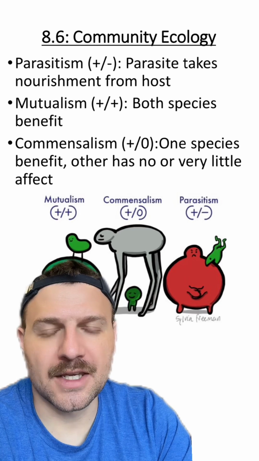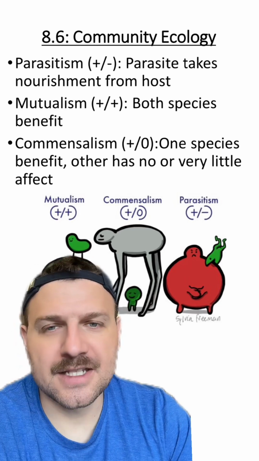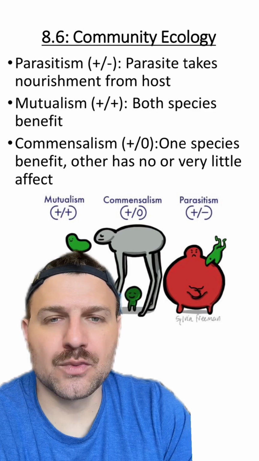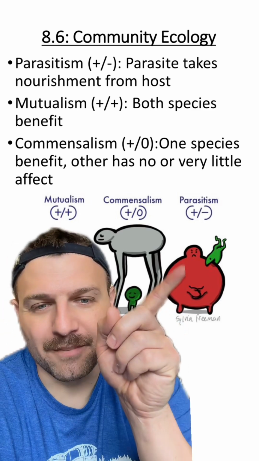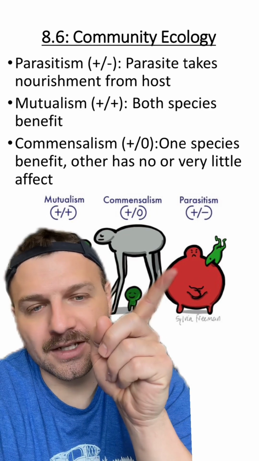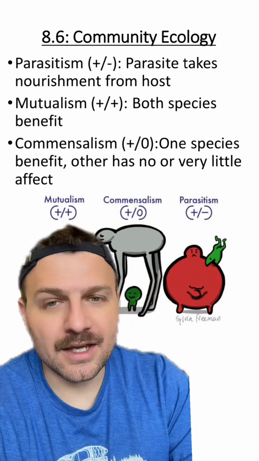Parasitism, mutualism, and commensalism are three more types of symbiotic relationships. Parasitism is a positive-negative interaction where a parasite is going to take nourishment from the host. You can see over here our parasite, which is the green little guy kind of eating the bigger red one, is taking nourishment in some way.